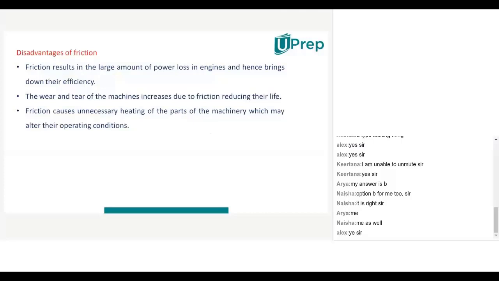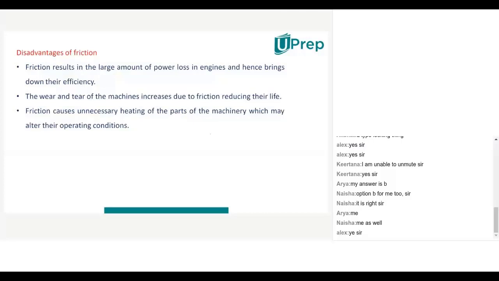And maybe you know that, suppose you are using your shoe, maybe up to 1 year it may work, and after that the sole of the shoe will disappear. Have you observed? Yes, sir. Why? Sir, due to friction. So you are walking on the road or on any other surface many times.